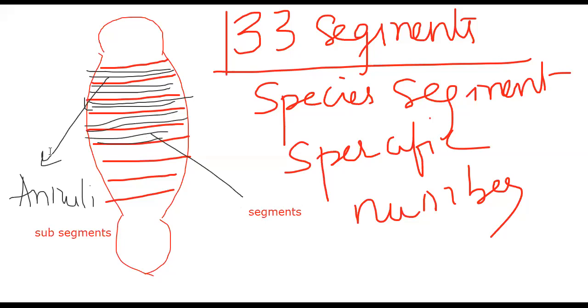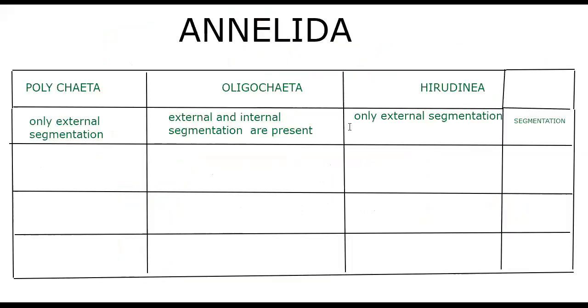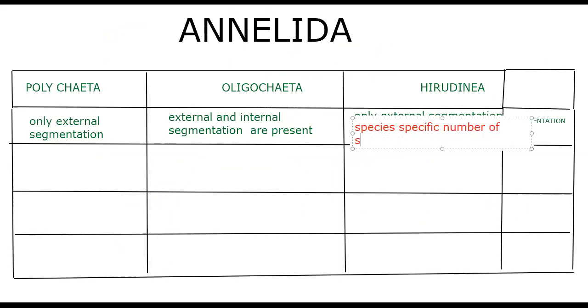So this is the story of segmentation. There is no internal segmentation, no partition inside. Only outside you can see all these kinds of arrangements. So what are the features we need to write? Species-specific number of segments. Every species will have its own species-specific number of segments.